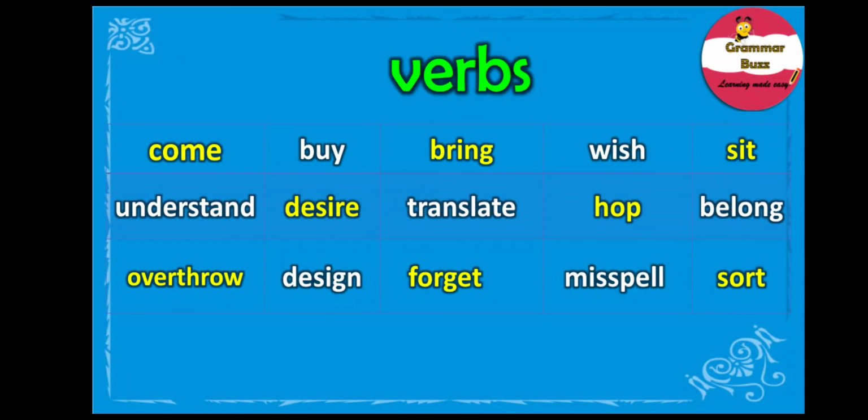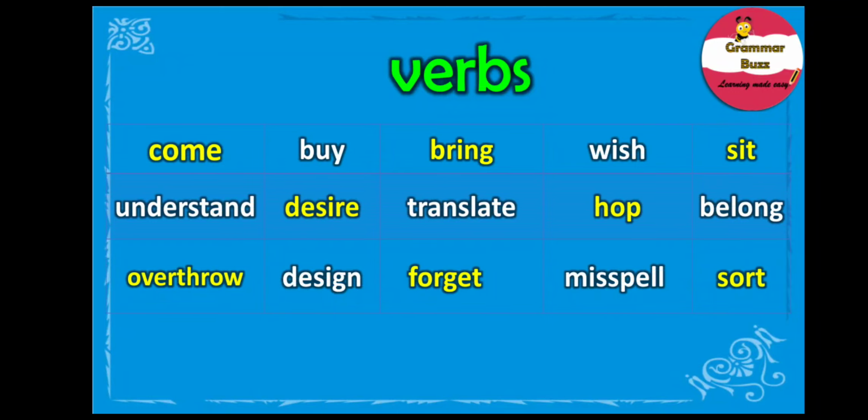Are you able to differentiate which are the regular and irregular verbs? I think you can because you are a smart one. So, tick tick 1, tick tick 2, tick tick 3, tick tick 4, tick tick 5. And I think you have already done it. So let's share our list together.